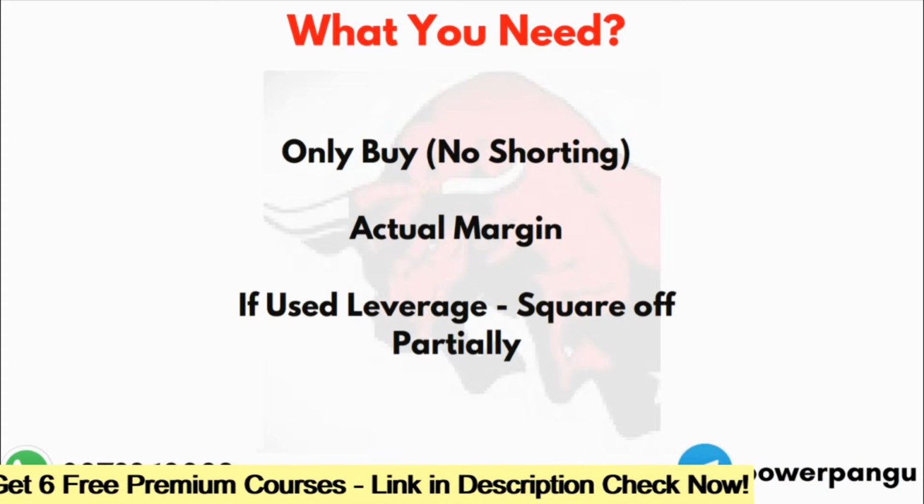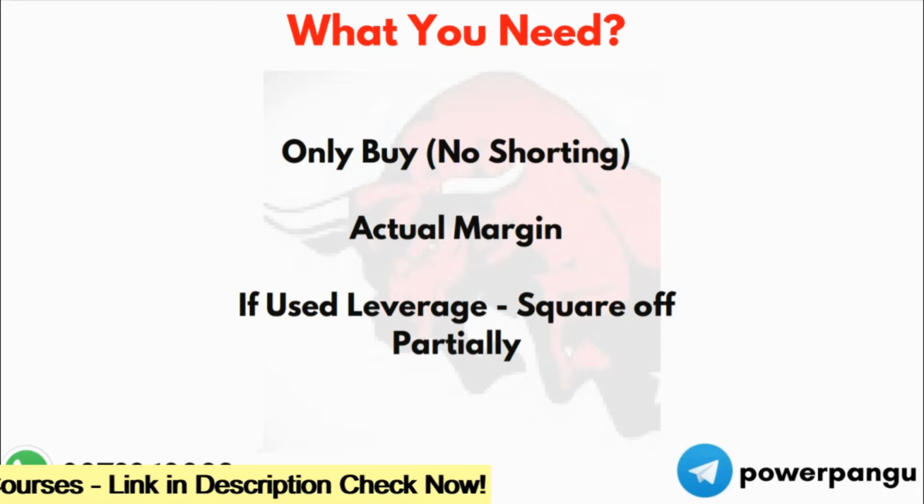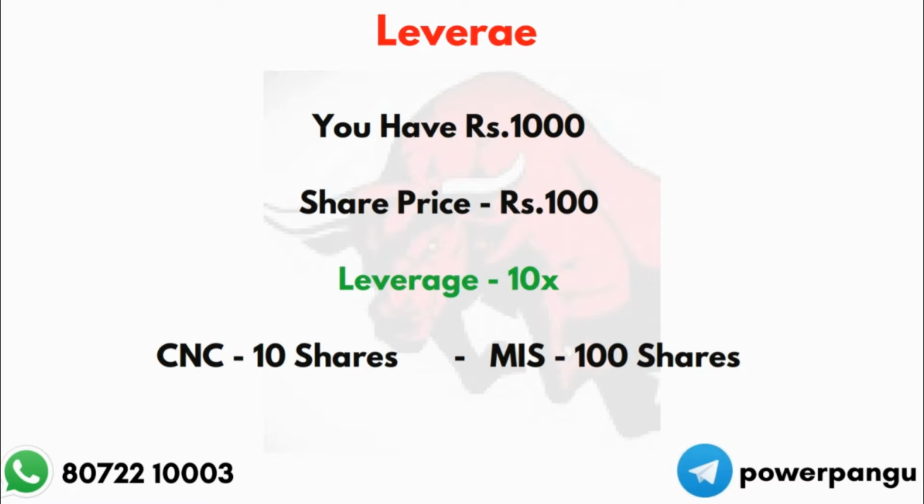The next is actual margin. You need to have the actual margin in your trading account, the margin that you would need in order to buy the stock in CNC mode. If you have used the leverage given by the broker, you can partially square off your position and convert the remaining stocks for which you have the amount in your trading account. Let us see an example so that you get a clear understanding of how many stocks you can convert and how many you cannot.